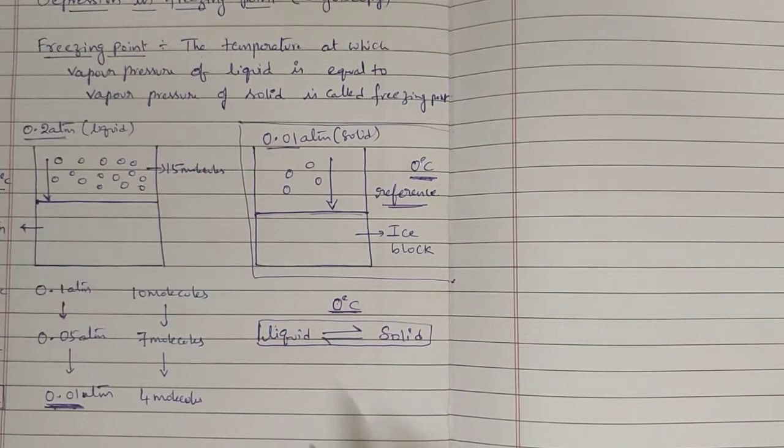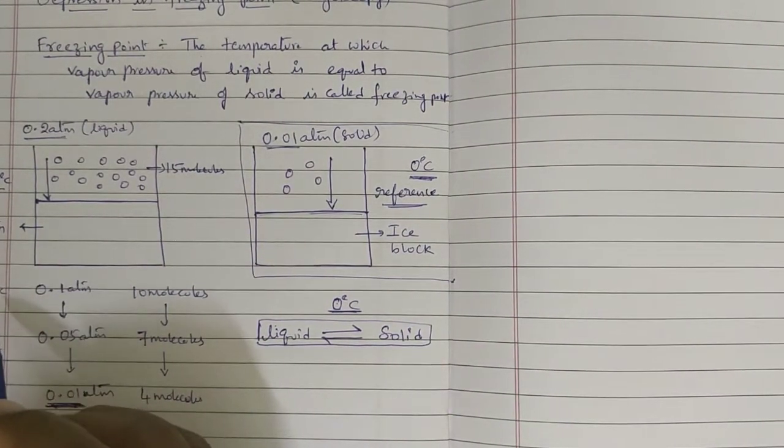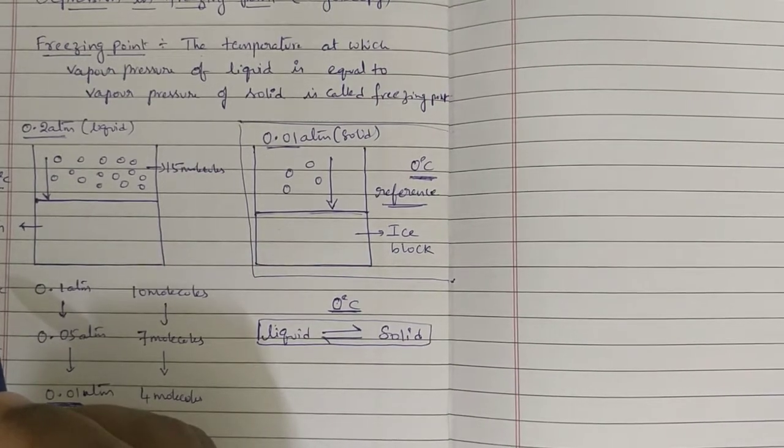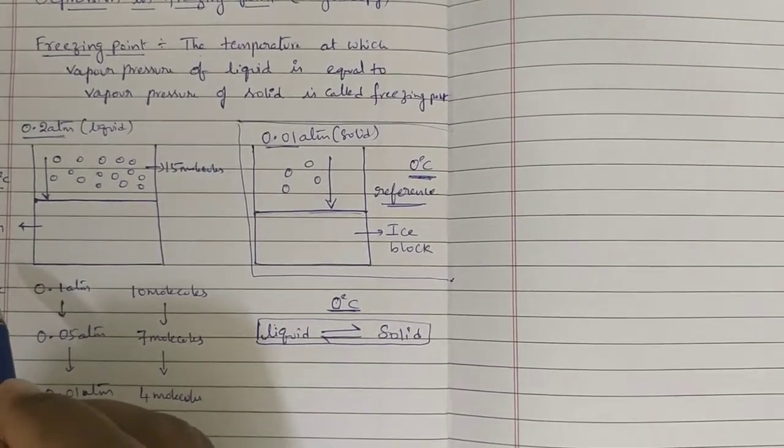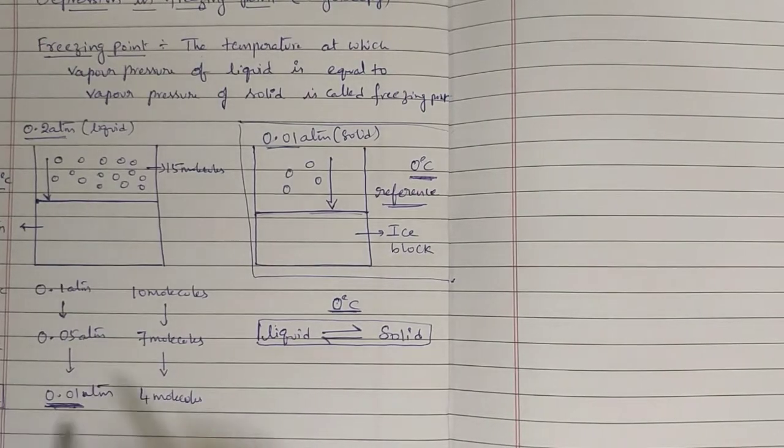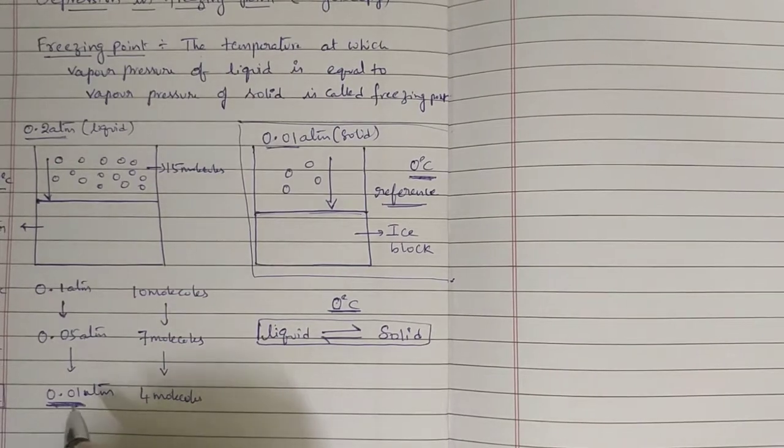At other temperatures like 25, 10, the molecules have no such capacity to be converted to solid state. But at 0 degree centigrade, all the liquid molecules have such capacity to be converted to solid state.